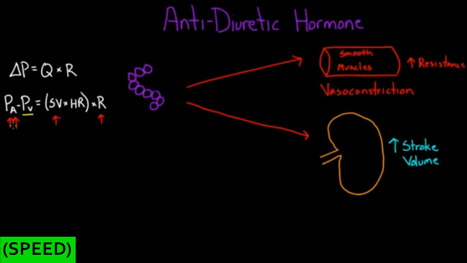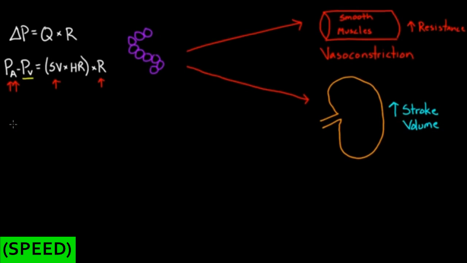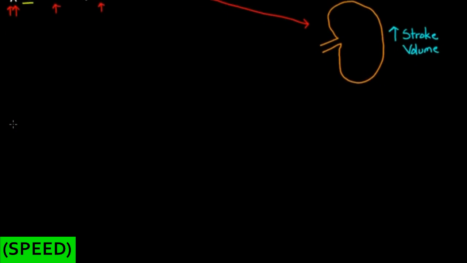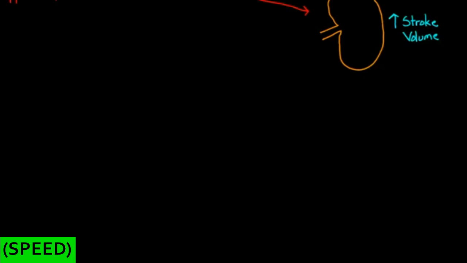Now let's explore this second point in a little more detail, the whole idea of how it causes the stroke volume to go up. For that, I'm going to create a little bit of space, and I'm going to draw out again, as I've done before, the efferent and afferent arterioles. So we know that blood is going to enter the kidneys, and it's going to twist on itself in the glomerulus. And so this is our little glomerulus.